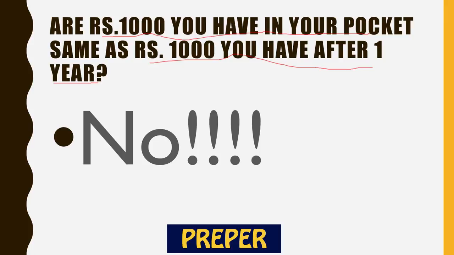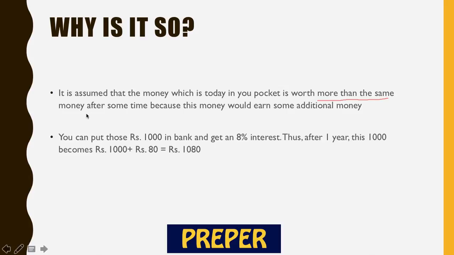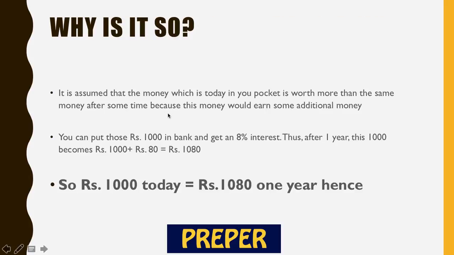So money which you have today is not equivalent to money which you have after 1 year, right? Though the quantum of the money is the same, we are talking about rupees 1000. You must be wondering, why is it so? Why are we saying that rupees 1000 today is not equivalent to rupees 1000 1 year hence? Let's see. In finance, it is assumed that money today in your pocket is worth more than the same money after some time, because this money which is in your pocket would earn you additional money, right?